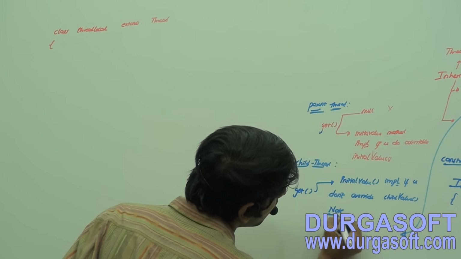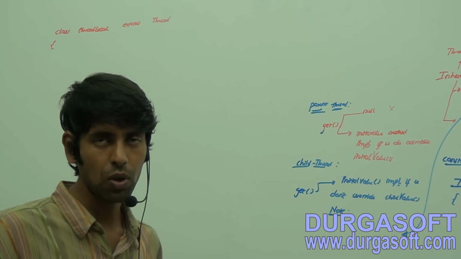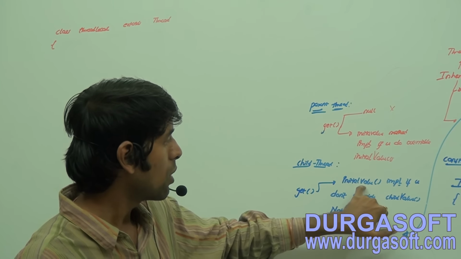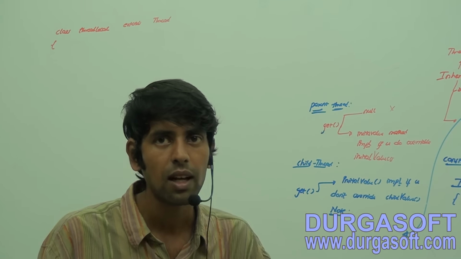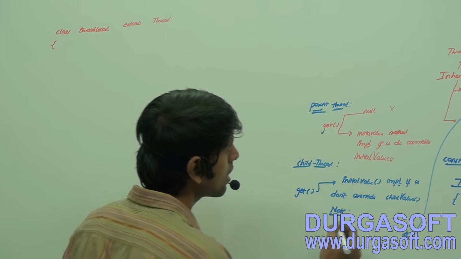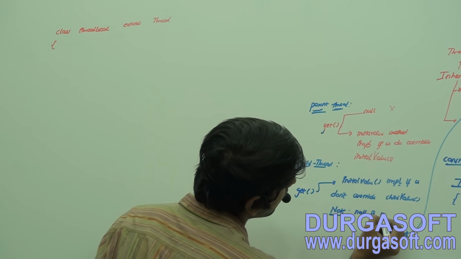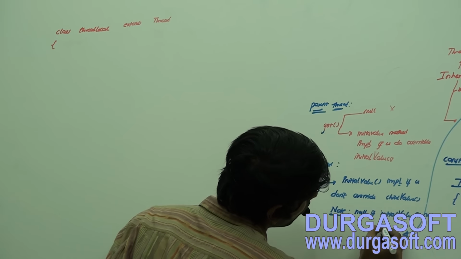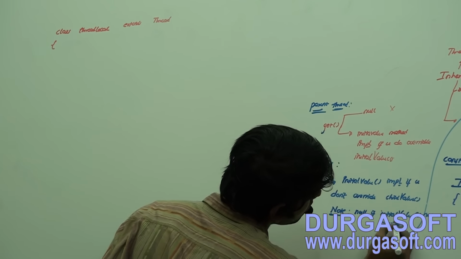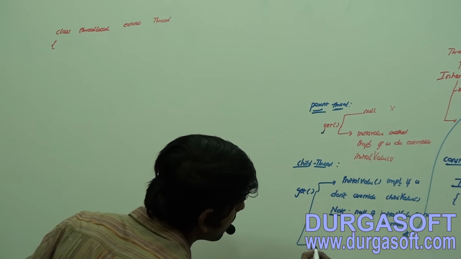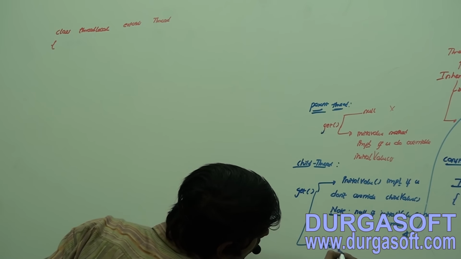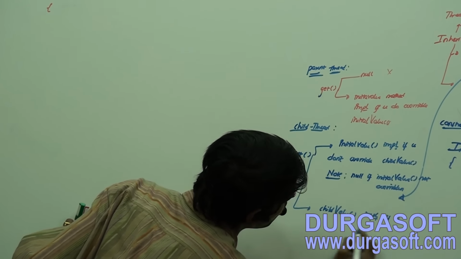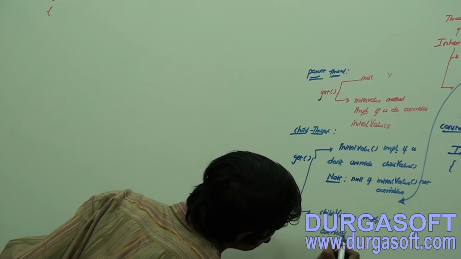Try to understand the pure logic. See here, if I don't override initial value, then it means null, right? The same thing, that's it. What is it going to return? Null, if the initial value method is not overridden. And now it is going to return the child value method implementation if you do override it.